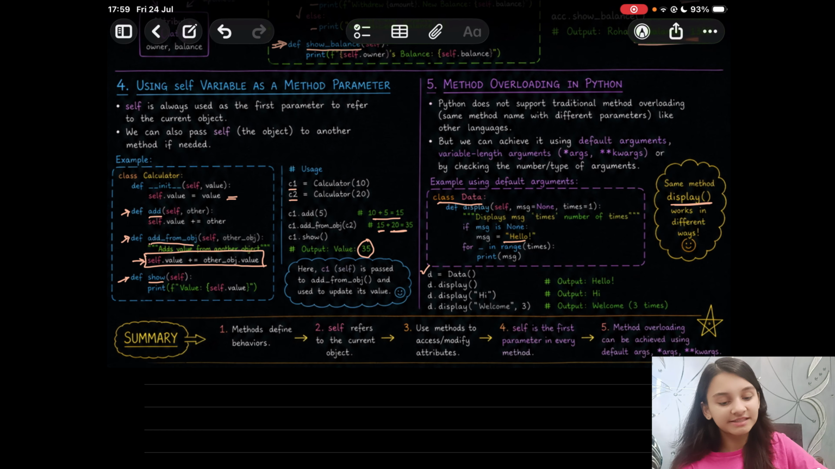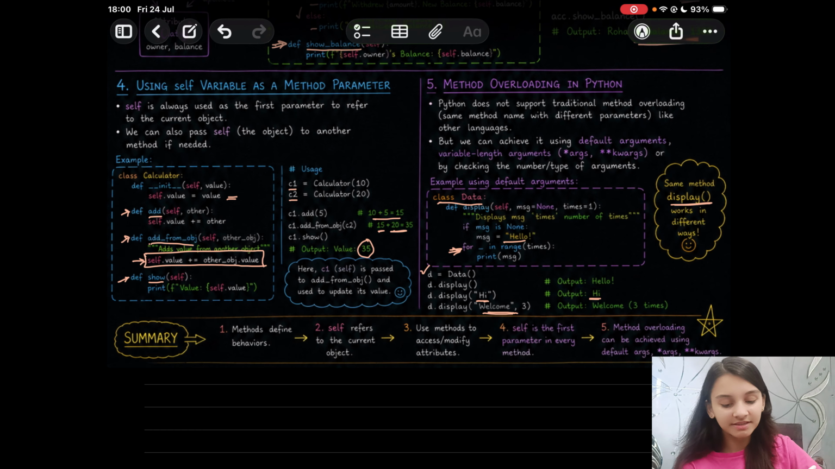For example, we have an object here, d. So d.display will give you hello because we are passing none. And then d.display, you pass hi this time. So this one will be run and we will get hi. Next, now we are passing two arguments, welcome and 3. So d.display welcome will give you welcome 3 times. So 3 times welcome will be printed.